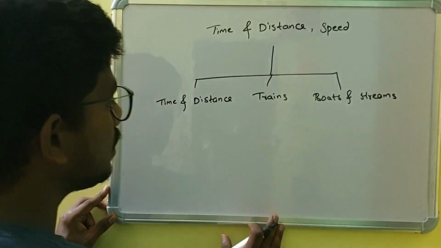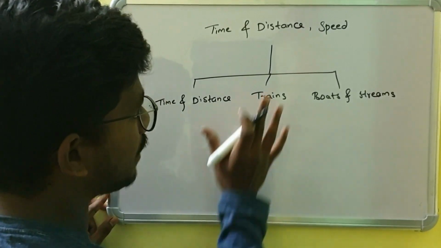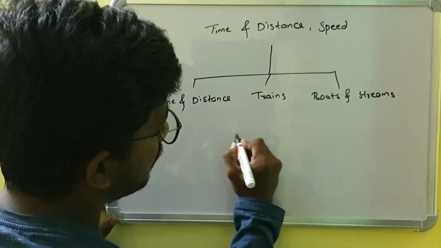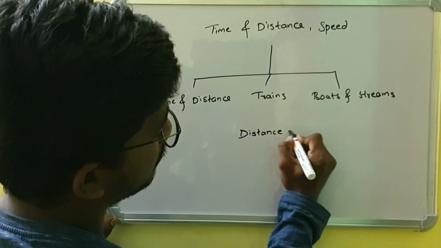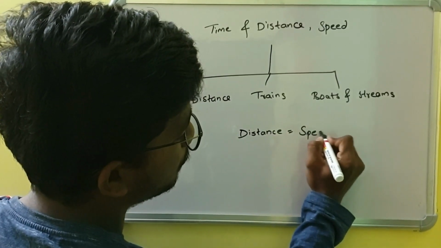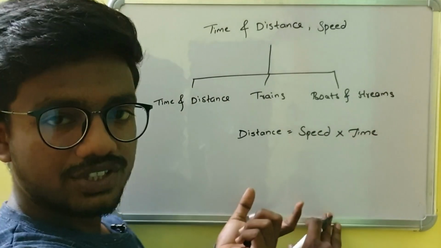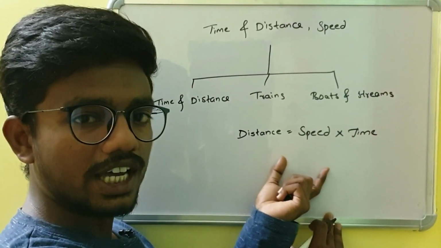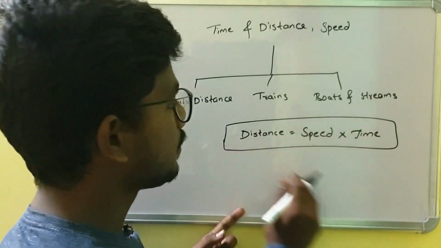For all these concepts we are going to use one basic formula, which is distance is equal to speed into time. Distance equals speed into time is the basic concept for all three.